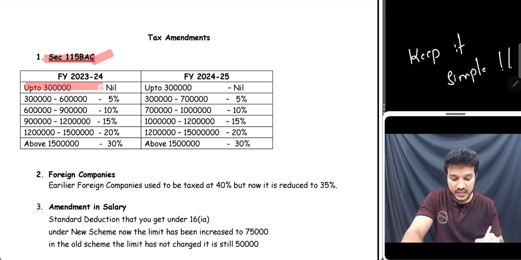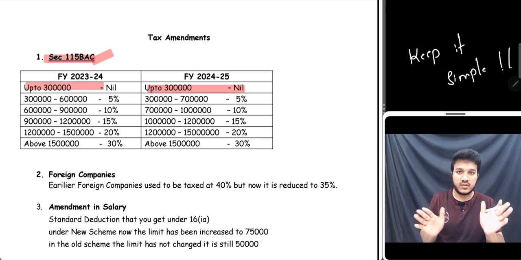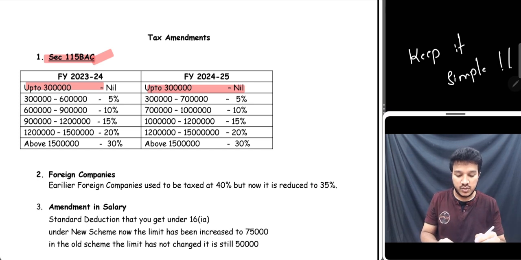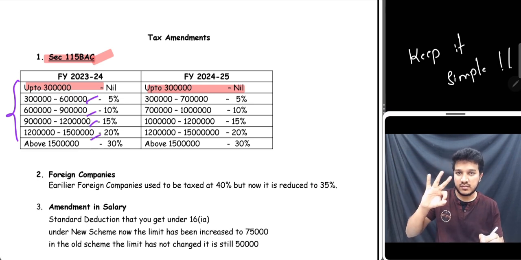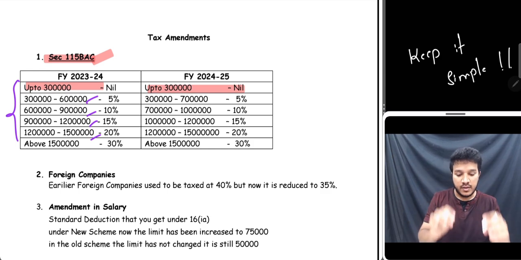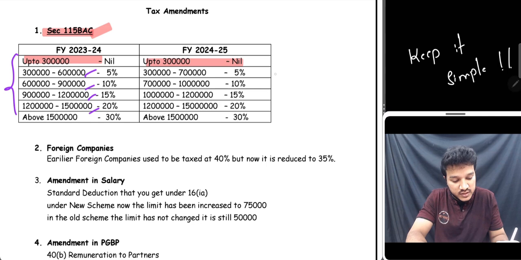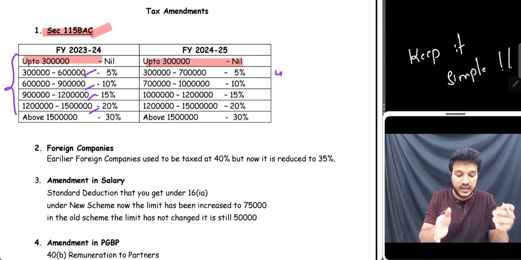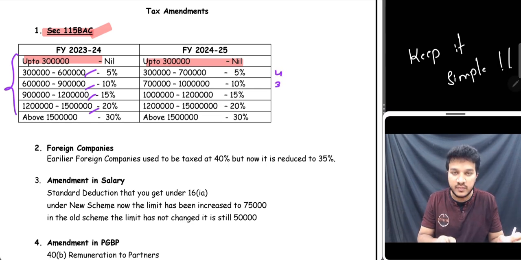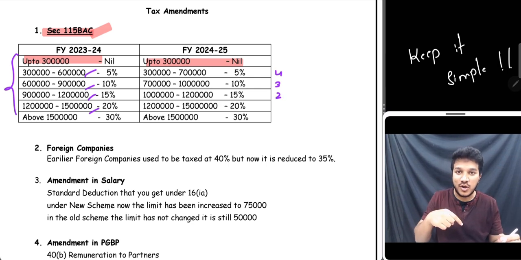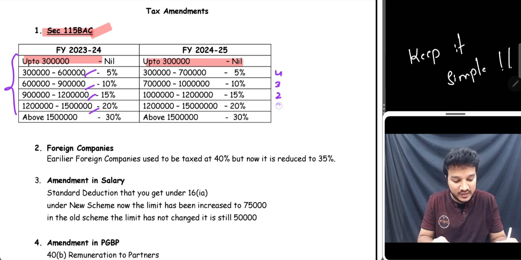For the first 3 lakhs, there is no change. Up to 3 lakhs, the tax rate is nil in both years. In the previous year, there was a gap of 3 lakhs in every slab, like 3 to 6, then 6 to 9, 9 to 12, 12 to 15, a gap of 3 lakhs consistently. But in the current year, they have changed that. The first slab is 3 to 7, which is 4 lakhs, then 7 to 10 is 3 lakhs, then 10 to 12 is 2 lakhs, and then 12 to 15, it is again 3 lakhs.